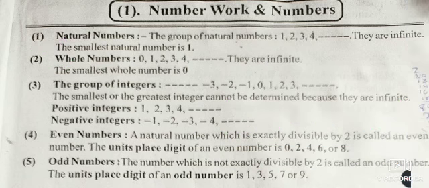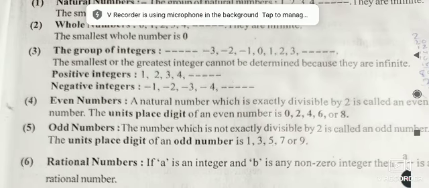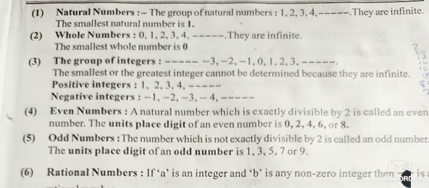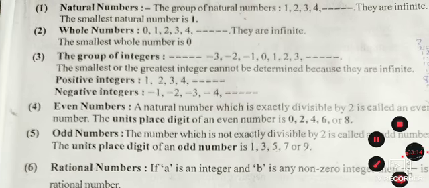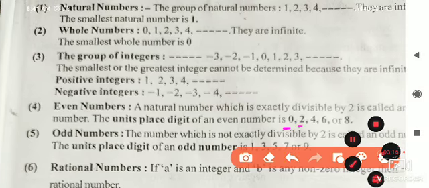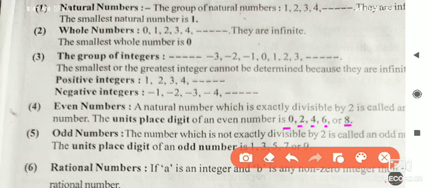Okay, now we will move towards the even numbers. What is an even number? As you are studying from standard 5th, I think you know even numbers and odd numbers. So what are the even numbers? The numbers which contain 0, 2, 4, 6, 8 at their unit place are called even numbers.